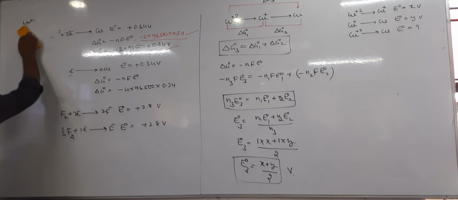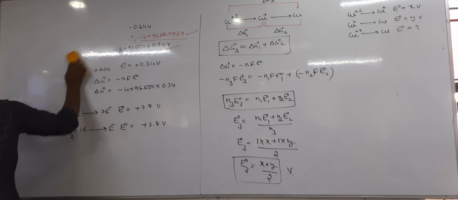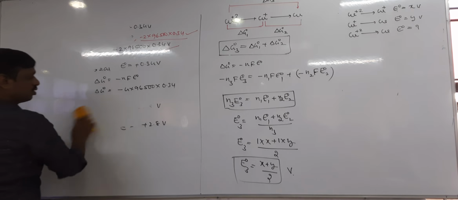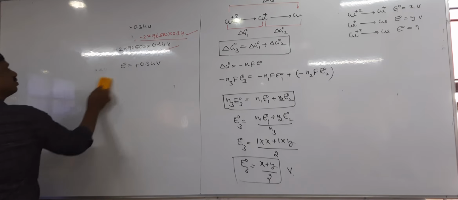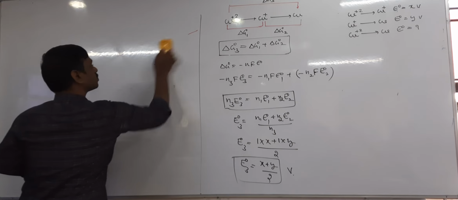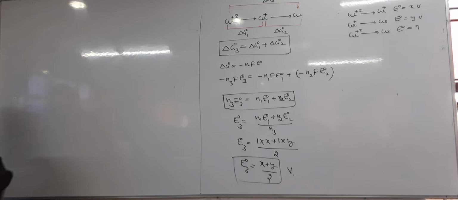to get the SRP value of any third reaction, but delta G can be added and subtracted to get the delta G of any third reaction.